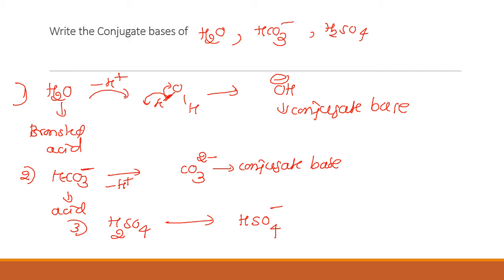Now you can see these species are conjugate acid base pairs. What is a conjugate acid base pair? It is an acid and a base that differ by one proton. H2SO4 and HSO4 minus differ by one H plus ion. Similarly, HCO3 minus and CO3 2 minus differ by one proton, and H2O and OH minus also differ by one H plus ion.